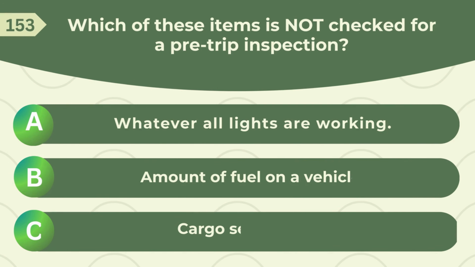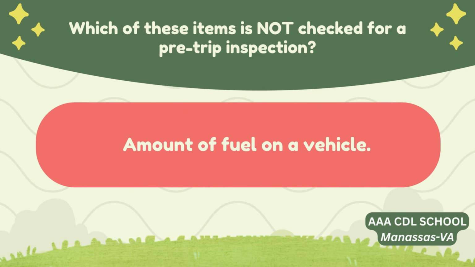Which of these items is not checked for a pre-trip inspection? A. Whether all lights are working. B. Amount of fuel on a vehicle. C. Cargo securement. Correct answer. Amount of fuel on a vehicle.